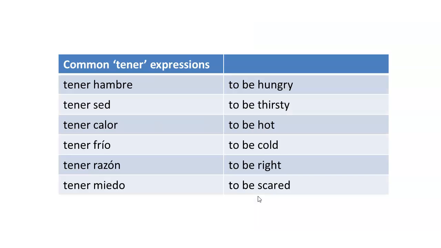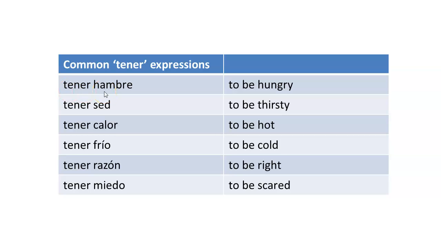Okay, and then tener expressions, the other thing that I'm going to remind you of is that there are some expressions in English that we commonly use the verb to be with, like to be hungry, to be thirsty, to be hot, to be cold. These expressions in Spanish, instead of using the verb to be, they use the verb tener. So think of it this way: in English, we are hungry, but in Spanish we don't say we are hungry, we say that we have hunger.